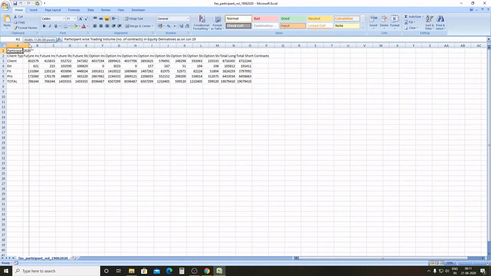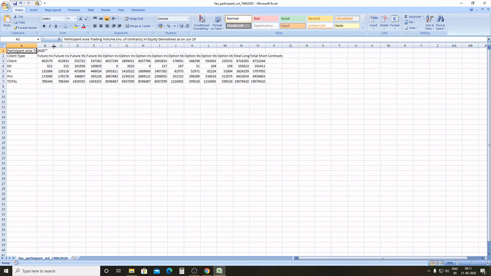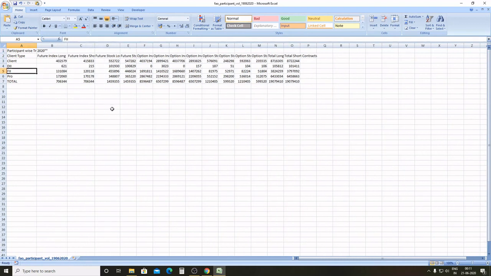So on 19th June, what was the participant wise trading volume? Why is this important? Because it helps you to know that from the previous FII statistic data, you knew that FIIs were long in options, but you didn't know whether the FIIs are long in call options or long in put options.